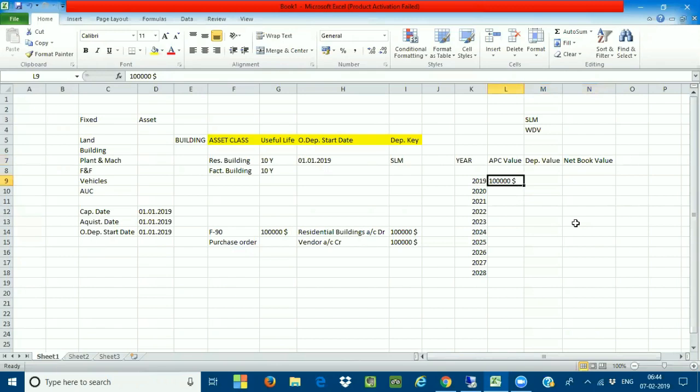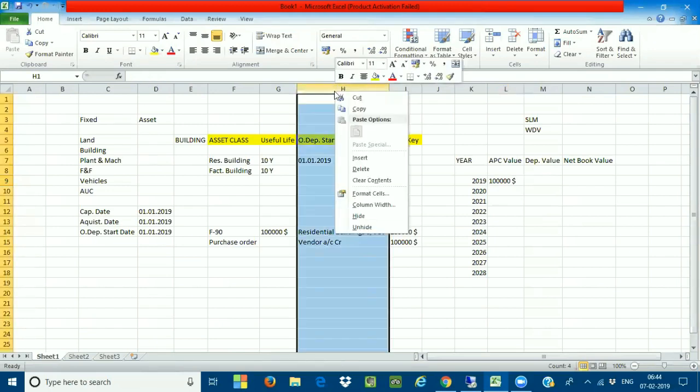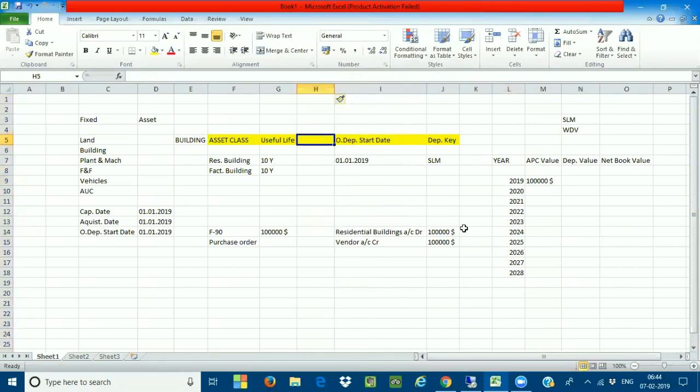Every month I can do the depreciation, but how long? If I want to depreciate an asset at 10% yearly, I forgot to give you one thing also. I'm giving the percentage, 10% yearly, on 1 lakh.